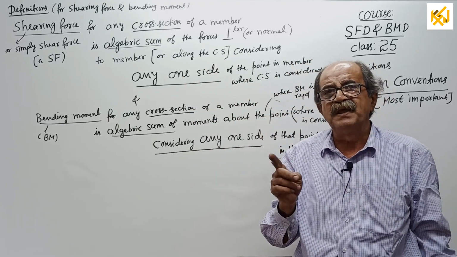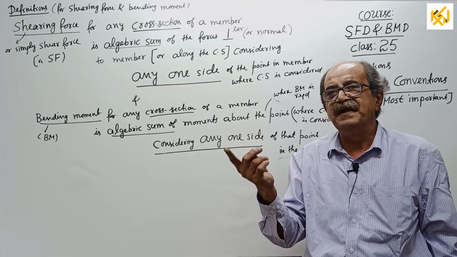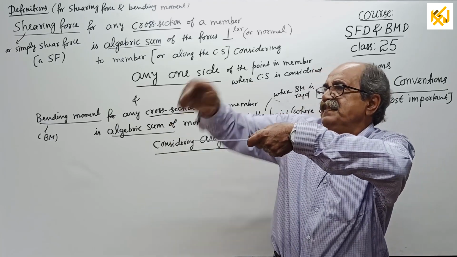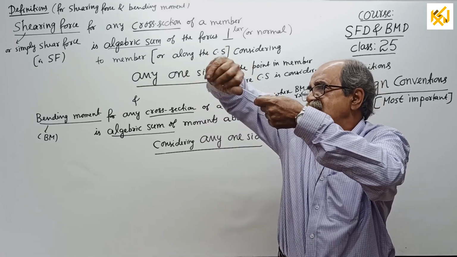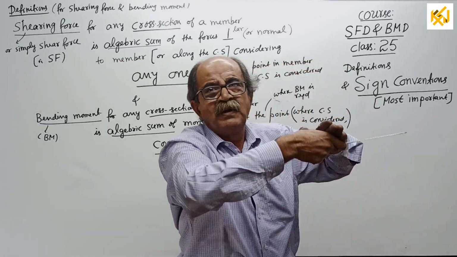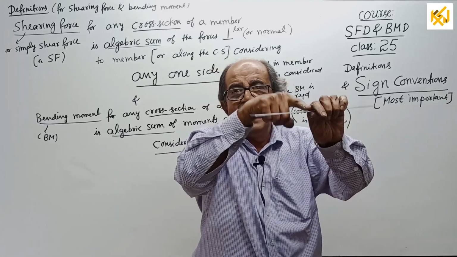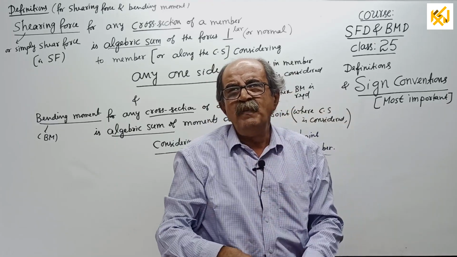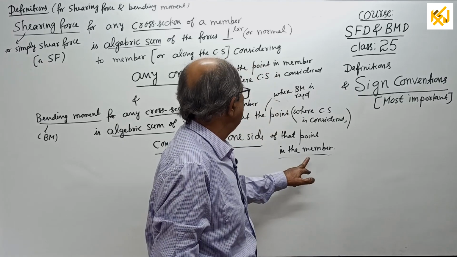At present moment, later nature will come. Find the net one from this side or from this side. But the moment should be about that point. Moment should be about that point. That is the bending moment.